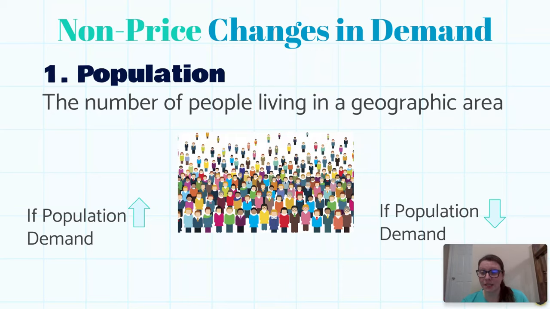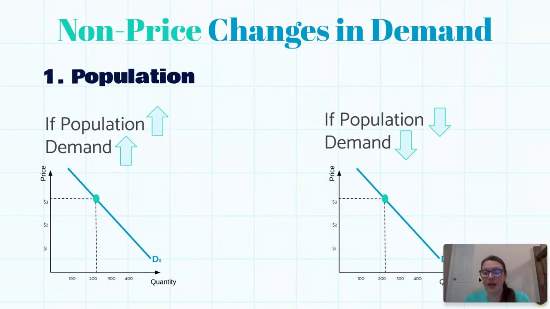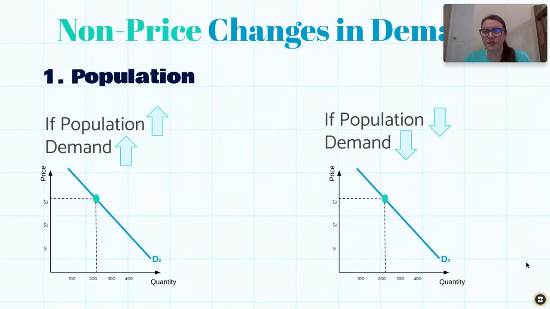like changing the price. So if the population, the number of people in the area where the items are being sold, goes up, we can assume that demand is going to go up. And if the population in an area where an item is being sold goes down, we can assume that demand is going to go down as well. All right. If we look at this on our graphs, we know that when the population goes up, demand is going to go up, but the price has not changed.